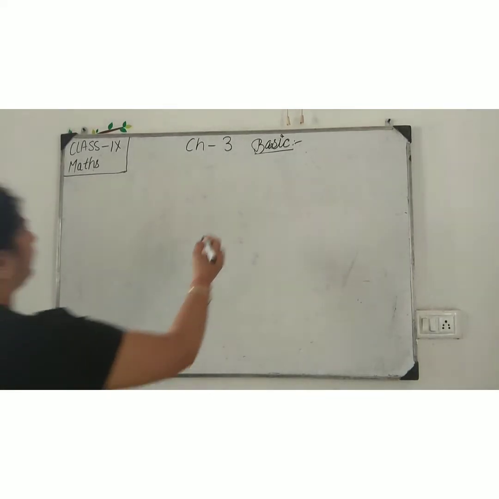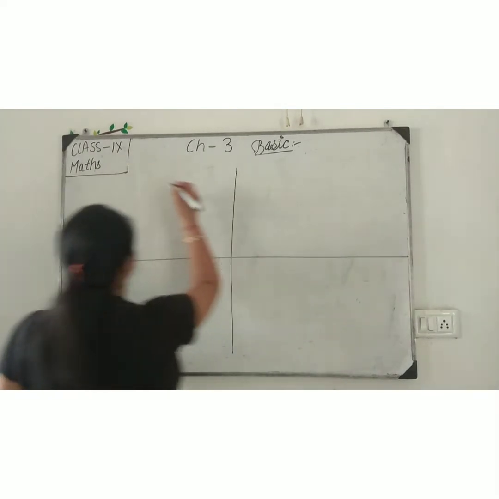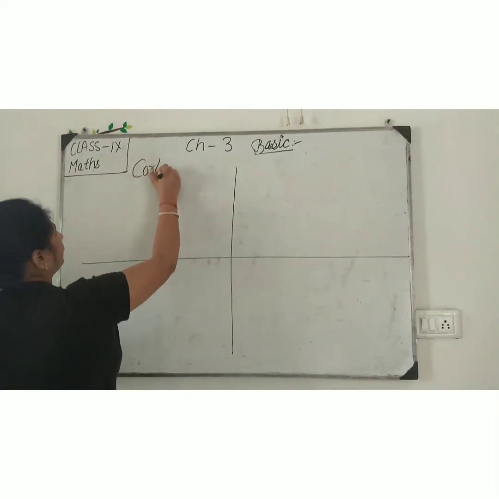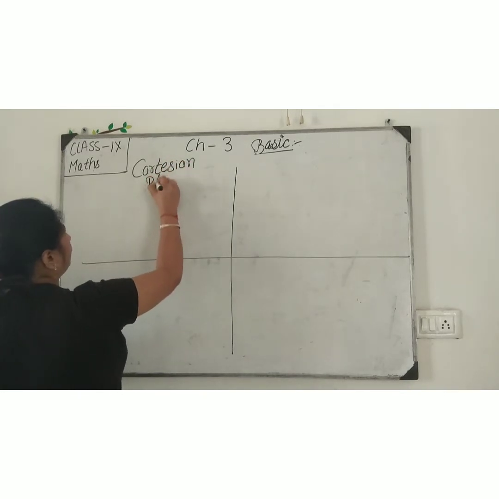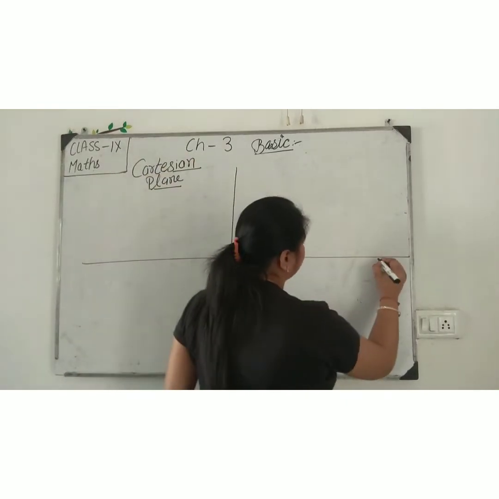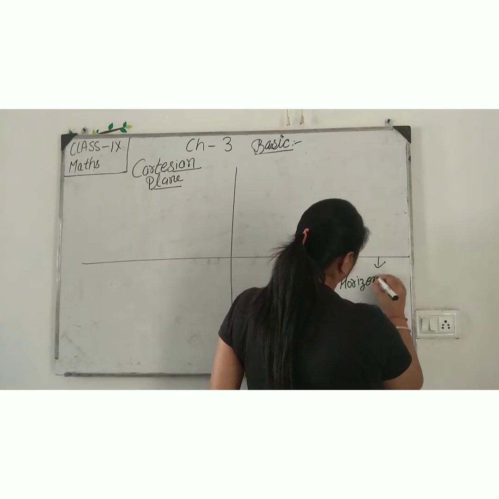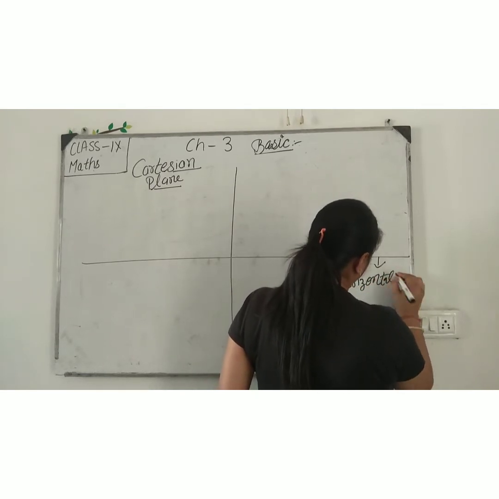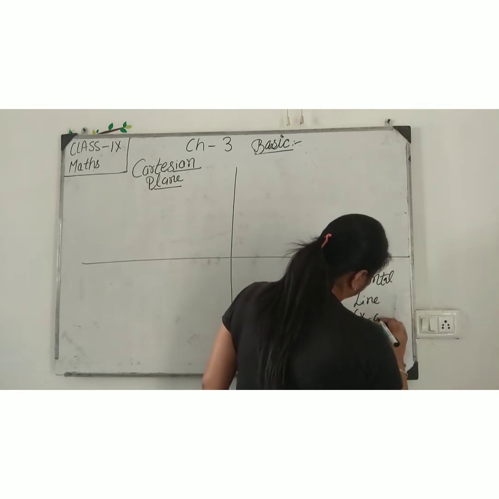Now, in next topic, we are talking about Cartesian plane. This line is called horizontal. Horizontal line is called x-axis.